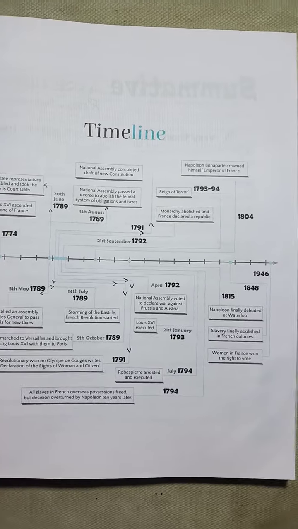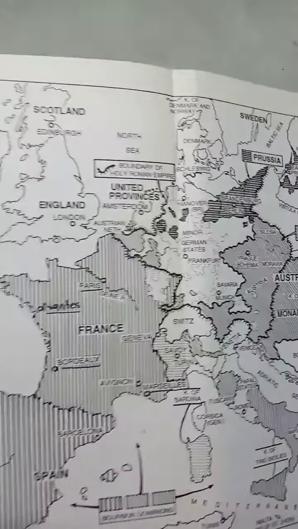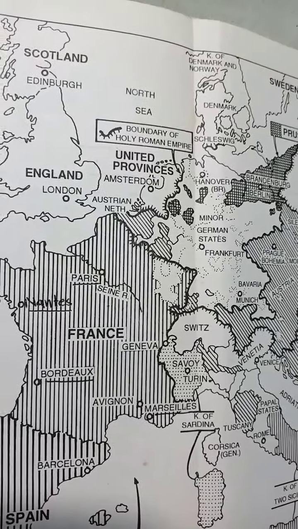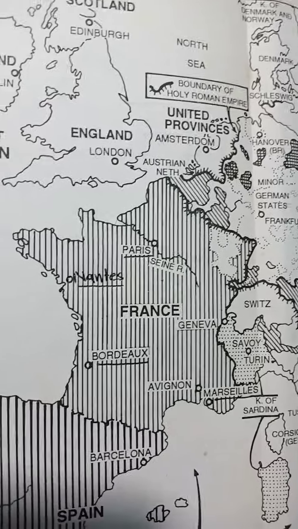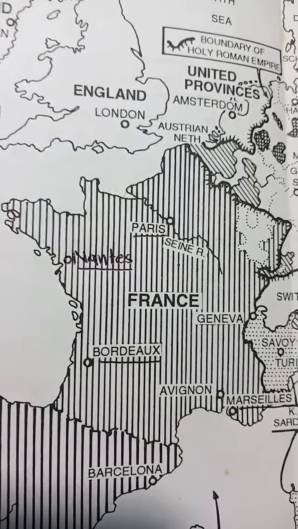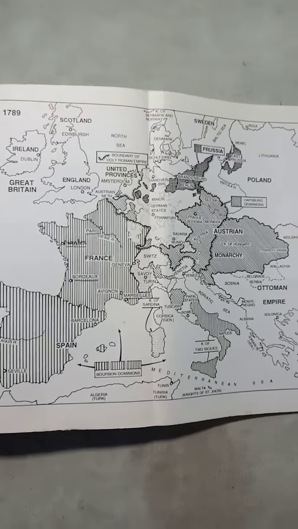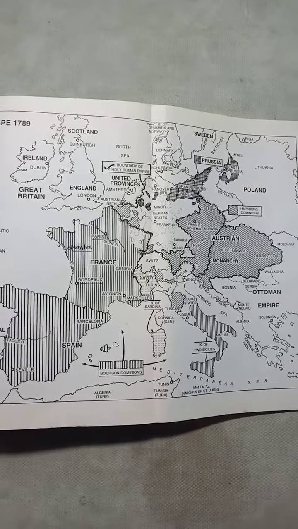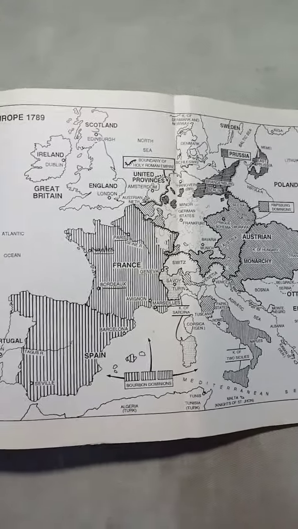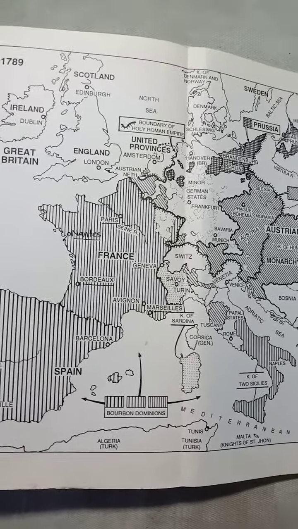Now we are coming to the very important part of the history of the French Revolution. This is the map work, and one question that is very important related to the French Revolution. You can see this map. This is the map of France, and the complete map that you can see here is the map of Europe. So I want to show you France and some of the neighboring countries.